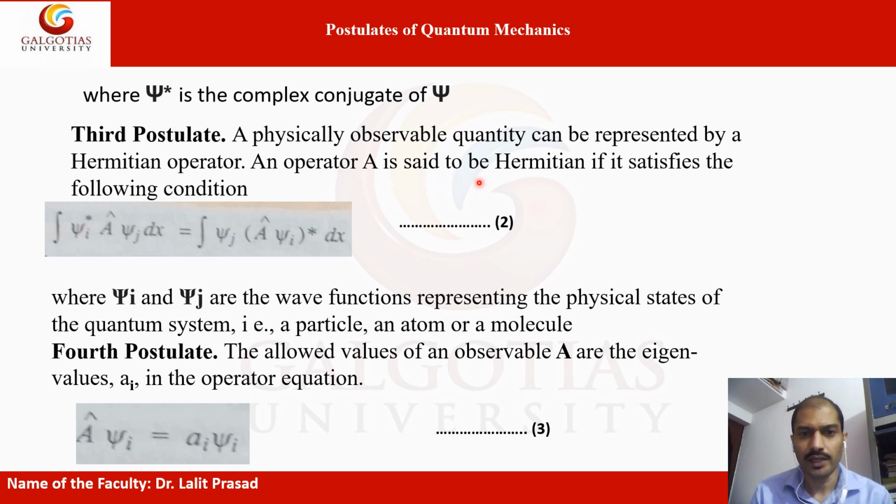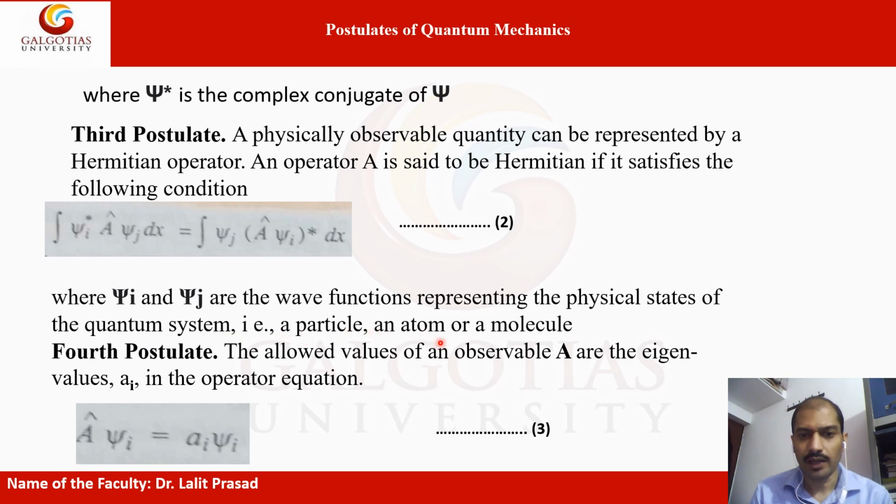An operator A is said to be Hermitian if it satisfies the following condition: the integral of psi i star times operator A psi j dx equals the integral of psi j times operator A psi i star dx, where psi i and psi j are the wave functions representing the physical state of the quantum system.